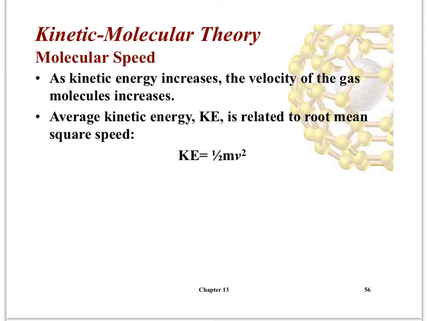Now, just to review, we know that as kinetic energy increases, the velocity or the speed of the gas particles increases, and that kinetic energy is related to their root mean square speed. What that means is that kinetic energy is equal to half mv squared. Remember we said m is the mass, and v is the velocity of the particles. You do not need to know this equation, but from this equation we're going to basically derive Graham's law.